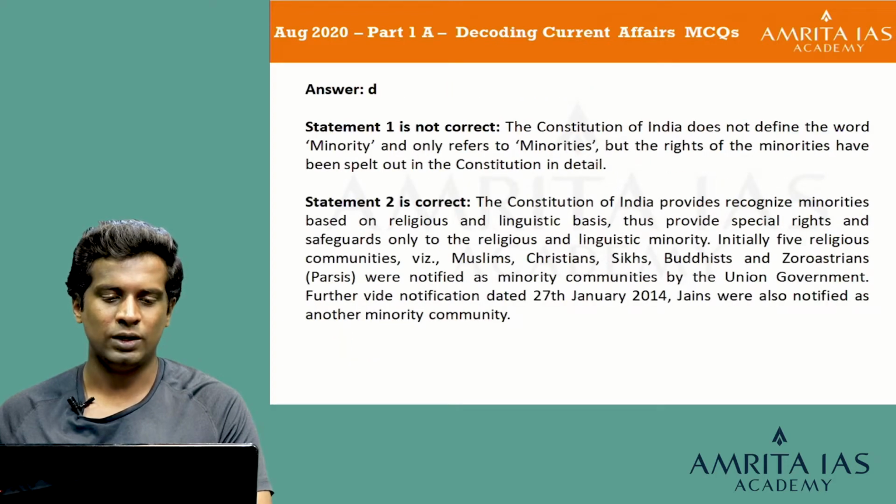The answer is D. Statement 1 is not correct because the Constitution of India does not define the term minority and only refers to minorities, but the rights of the minorities have been spelled out in the Constitution in detail. The second statement is correct because the Constitution does provide recognized minorities based on religion and linguistic basis, and thus provides special rights and safeguards only to the religious and linguistic minority. Initially, 5 religious communities, that are the Muslims, the Christians, the Sikhs, Buddhists and Zoroastrians or Parsis, were notified as the minority communities by the Union government. Further, with a notification dated 27th of January 2014, Jains were also notified as another minority community.